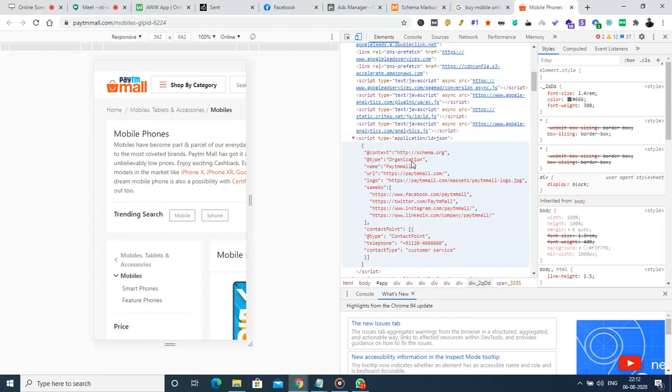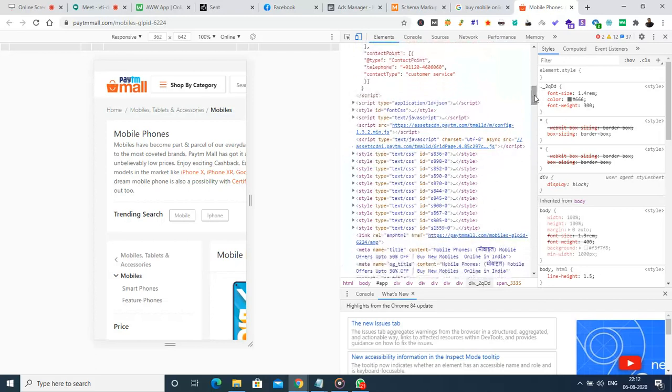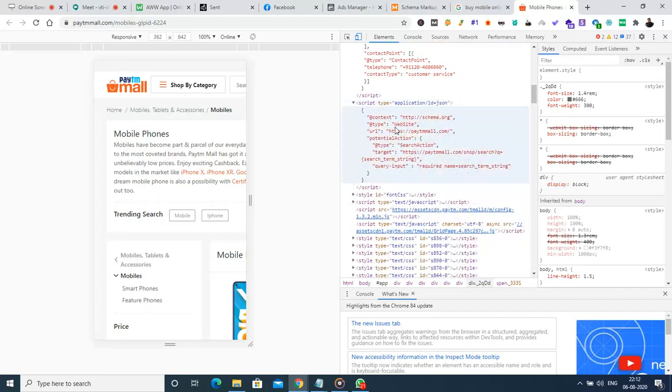Here you can see they provided the Facebook link. This is another type of schema markup that we are going to learn very soon. And before that, let us see the breadcrumb they used. They used it in such a way that when people are searching, the breadcrumb has to be shown in such a way that it has to